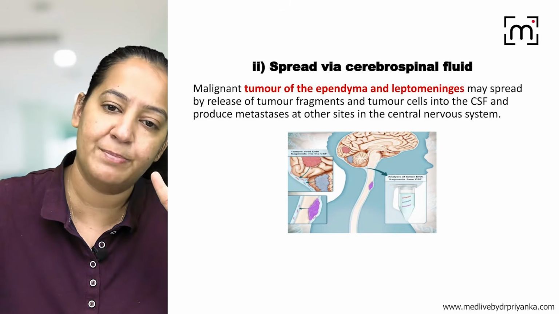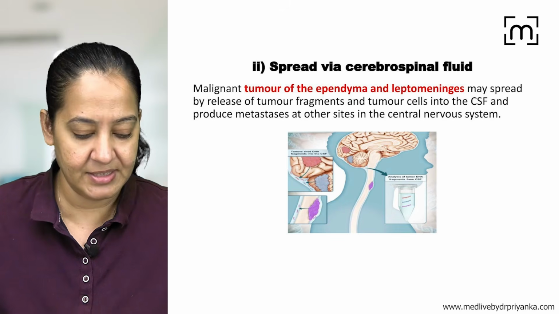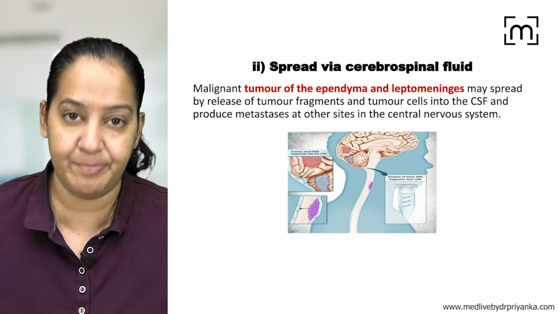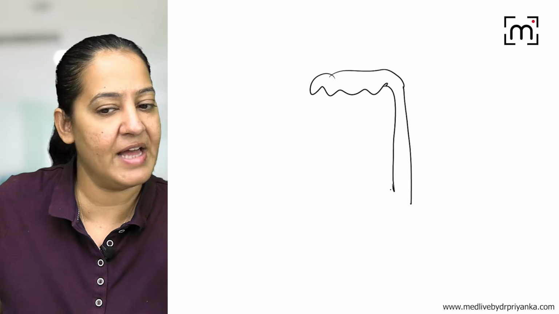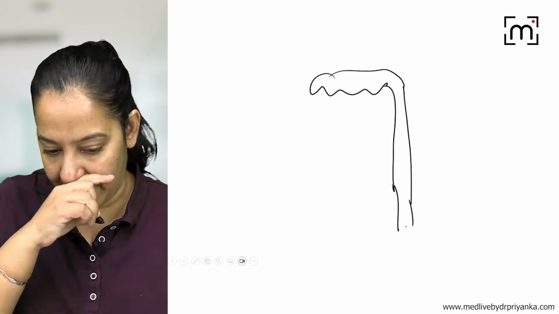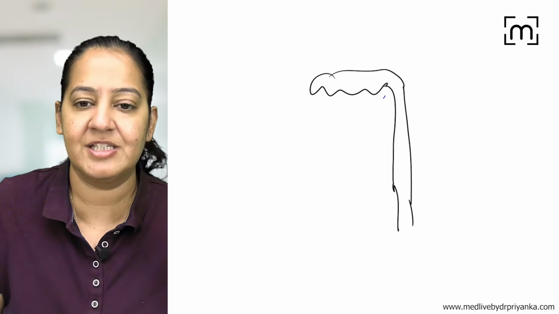The second thing, spread via CSF. You know, the CSF is present in the subarachnoid space in the brain and the spinal cord. So this is the brain and this is the spinal cord. This is the central nervous system. Now we know three meninges are present around the brain and the spinal cord.